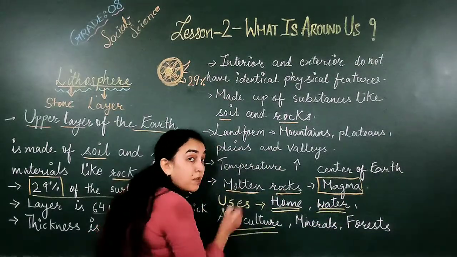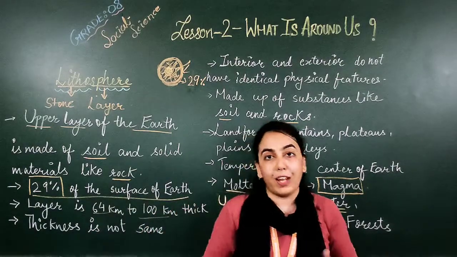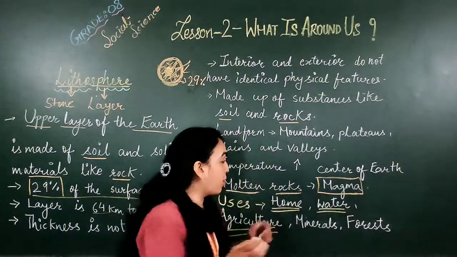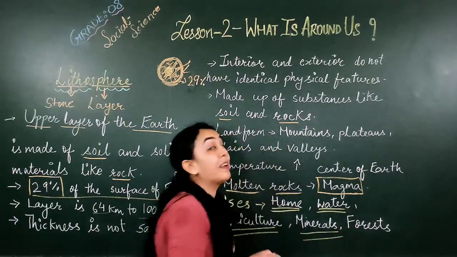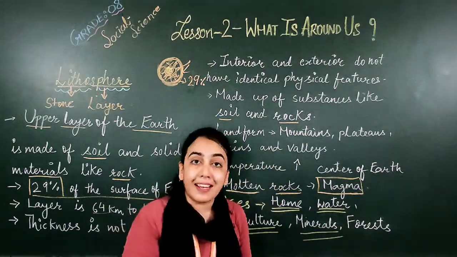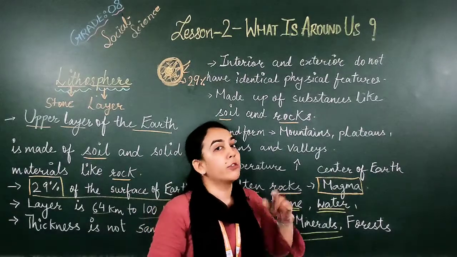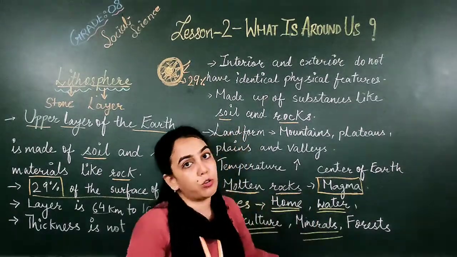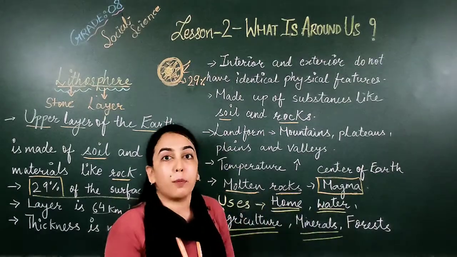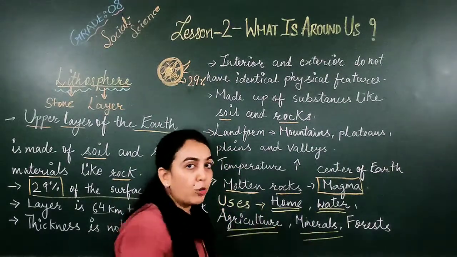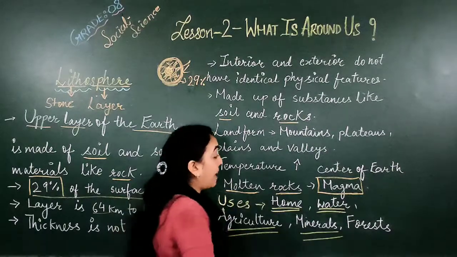Agriculture will not be possible. We are doing agriculture on the land, that is also not possible if lithosphere is not there. Many minerals we are getting, many things we are getting from inside the earth when we dig out our earth. So if lithosphere is not there, it is also not possible. Many industries are based on the minerals. So it will not be possible for them to take out the minerals and make different things from that.